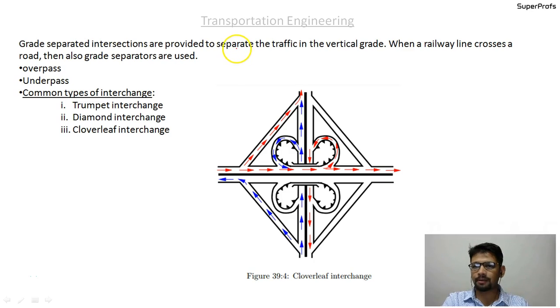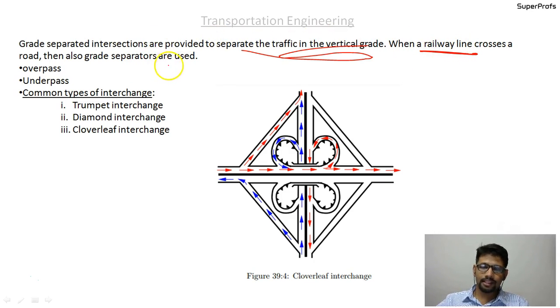These are provided to separate the traffic in vertical grade. So you very well understand now that grade separated intersections stand for separating the traffic at different grades, at different elevations. A very common example is the railway line. When there is a railway line, the road is usually elevated. So that is what the grade separator is.